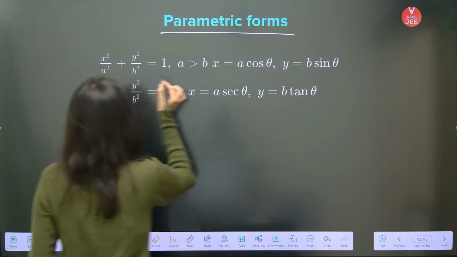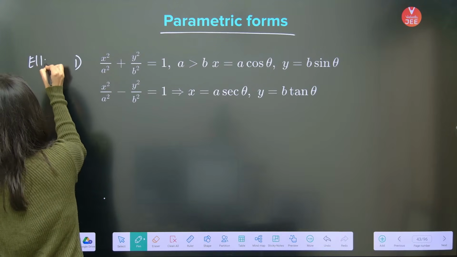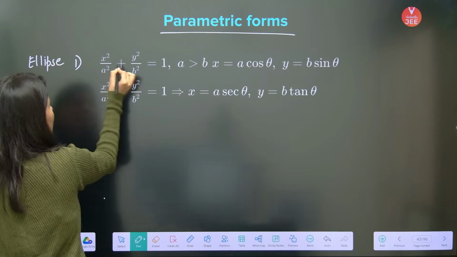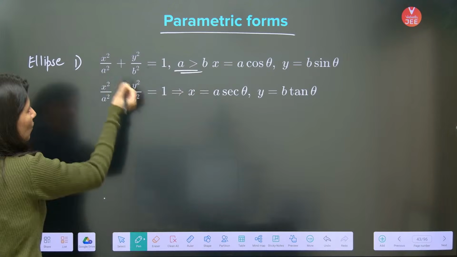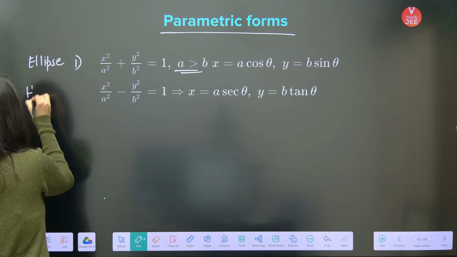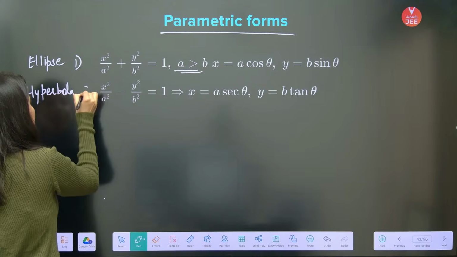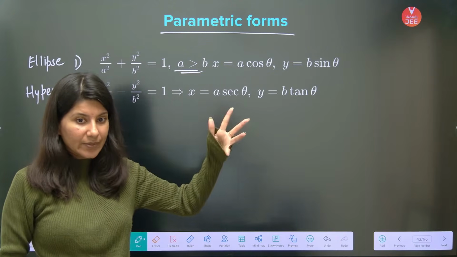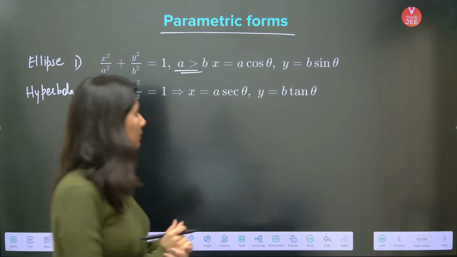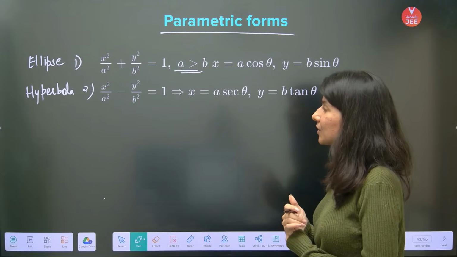parametric form. So first of all, the very first equation which you are seeing is the equation of an ellipse. Now you understand this is the equation of an ellipse because there is a plus sign, and obviously this is a horizontal ellipse. What about this? This is the equation of a hyperbola. Why? Because there is a negative sign. So I guess by now you understand how to differentiate between hyperbola and ellipse. x square by a square plus y square by b square is equal to 1.